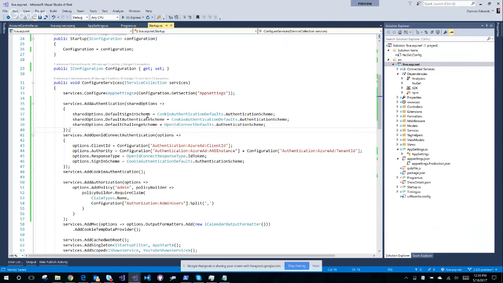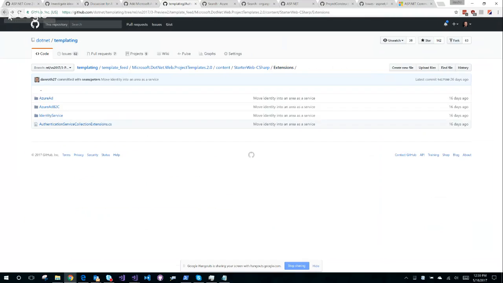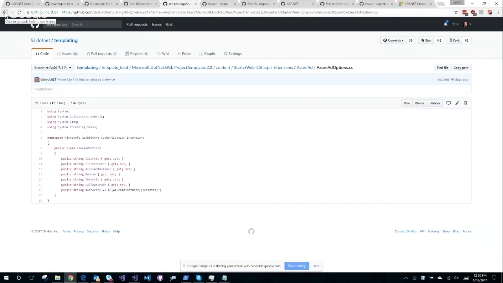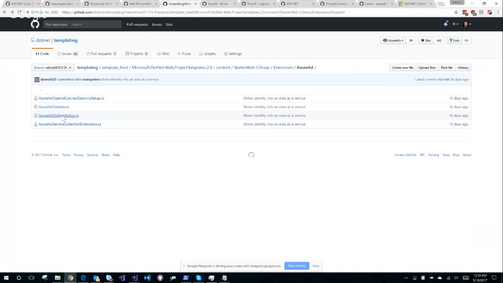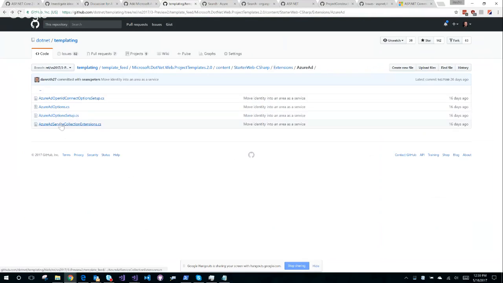All right, so add auth, add the OpenID connect scheme, add the cookie scheme. Okay. And then add cookie auth, this one, Azure AD options. Oh, goodness. It's a lot of stuff. Okay, options get section Azure AD bind. Okay.